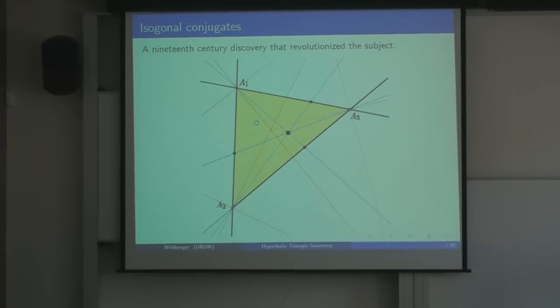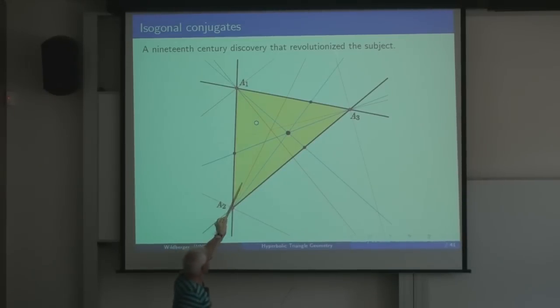Now, in the last half of the 19th century, triangle geometry enjoyed a really dynamic period of development, as a lot of amateurs became really enthusiastic about the subject, and high school teachers played a prominent role in making lots of discoveries. And there were a few key facts that really opened up new areas of research, and this is one of them, the discovery that there was such a thing called isogonal conjugates. So how does this work? The isogonal conjugate of this black point is the white point, and the isogonal conjugate of the white point is the black point. How do we go from one to the other?